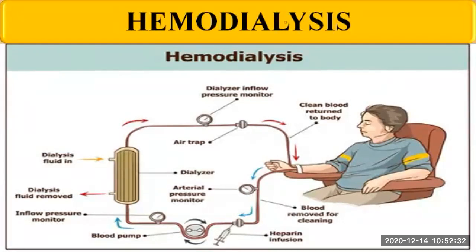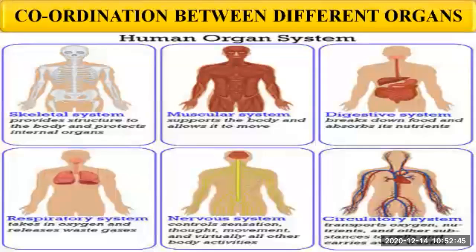Then the next point which we have seen, that sometimes while eating we bite our finger or tongue by mistake, and sometimes we choke while eating in a hurry. Okay, so why is this happening? We know that in our body there are different organ systems, right? We are a multicellular organism, so there are many organs and many organ systems in our body, and our life goes on smoothly if there is a coordination between the different organ systems or the organs of our body. So there must be a coordination.